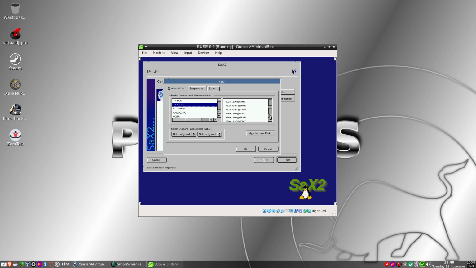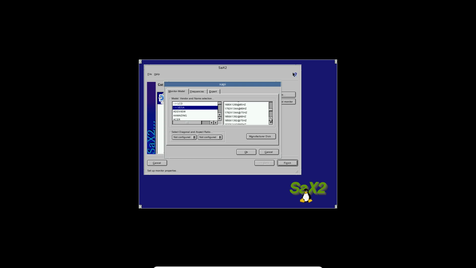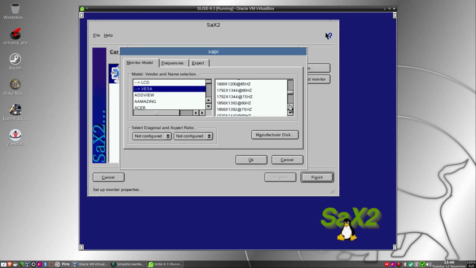Let's make this a bit. Oh, wrong one. There we go. Okay, see what I can find that fits within my screen parameters here. 1280 by 1024, 1280 by 960. There, that'll do.